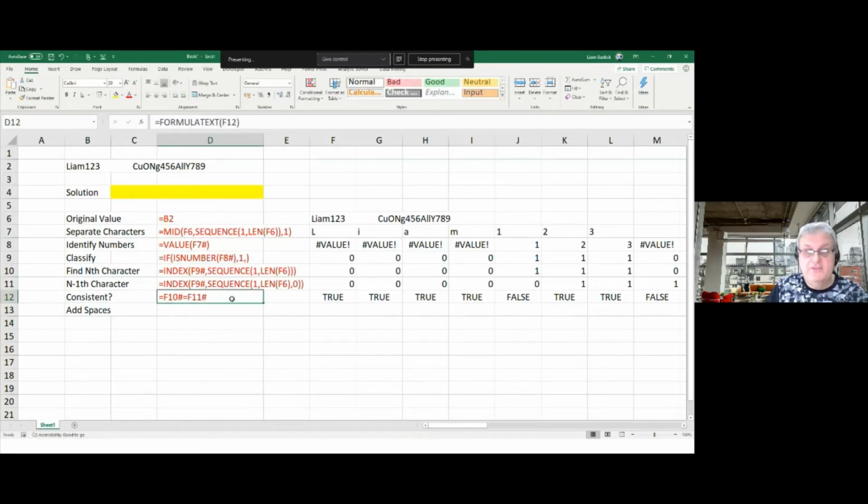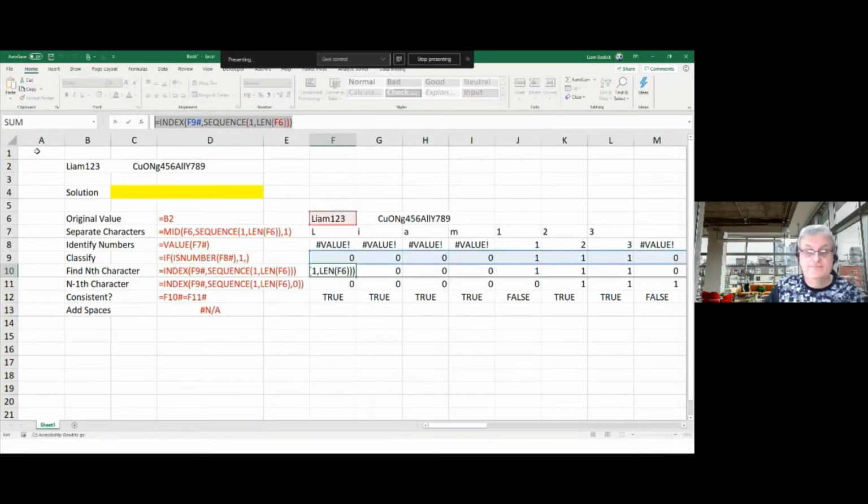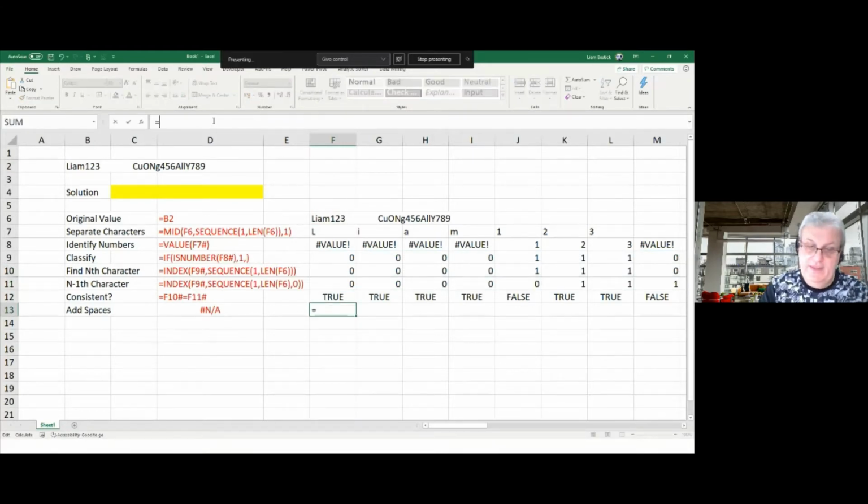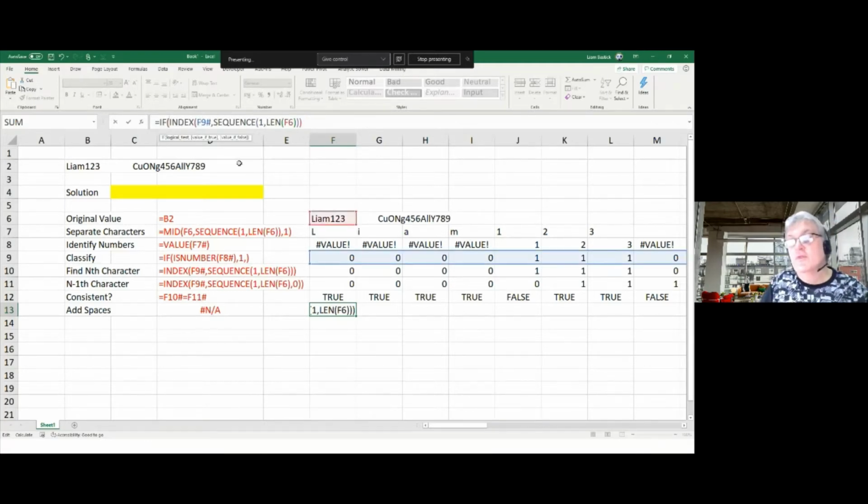Right, so to add the spaces in rows 10 and 11, I'm going to steal these two formulas. So I'm going to take this formula in here, Control C, and I'm going to say, right, equals, if this whole thing, just paste this in. I'm going to get an equal sign in there, so we'll just get rid of that equals. So that whole thing there equals the one before it. So just paste the whole thing again, get rid of that equal sign. I'll put a comma 0 here. So that's making sure that rows 9 and 10 work. We have to do that so that it will actually spill.